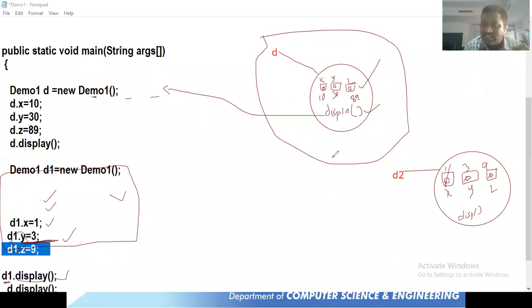So whenever D1 dot display is called, it goes to display, and at the time of printing the XYZ values, which values will it think it has to print, either 10, 30, 89 or 1, 3, 9? The answer is that it depends on which object we are calling this instance method on, D or D1. If you are calling D1, then D1 instance variable values are printed. If you call with respect to D object, then D object instance variable values are printed. Here we are calling with respect to D1, and D1 is initialized with XYZ as 1, 3 and then 9.